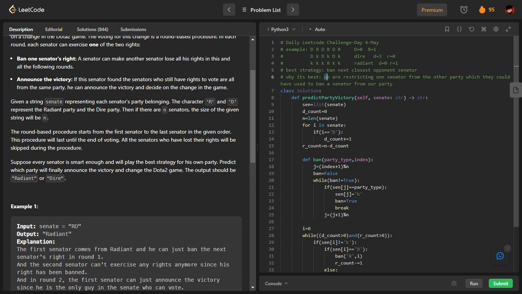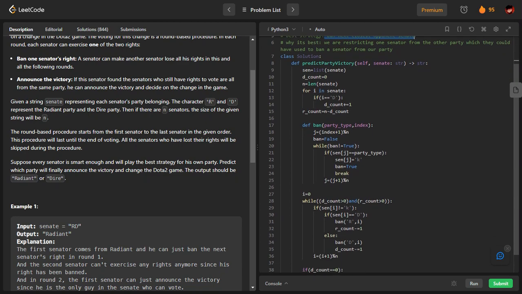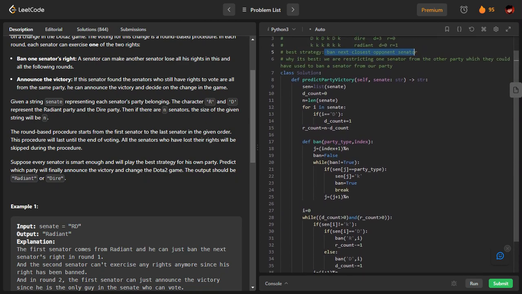Please read these points again. There are two advantages. We are restricting one senator from voting, and at the same time, we are saving one of our own senators. That is the idea. So, what will be our strategy? Ban the exact next opponent senator. That is going to be my approach. Let us see, and this approach is going 90% faster.